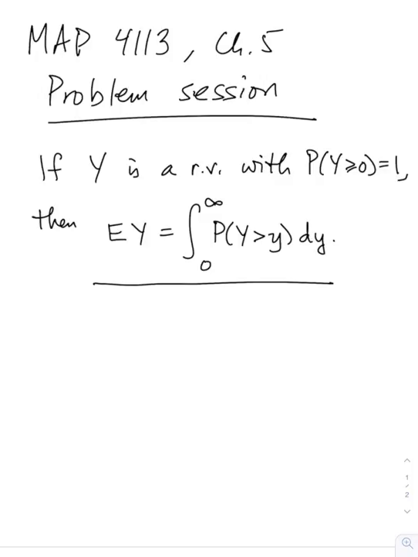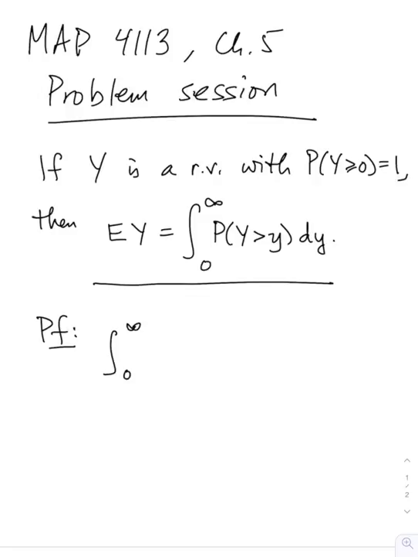For example, if Y is discrete, then the integrand here is a step function, and so the integral just turns into a sum. So I want to show also the proof of this thing, or proof sketch, because I think it's kind of enlightening a little bit and gives you a little practice with some Calc 3 stuff that's going to be coming up later. So let's start to do this proof.